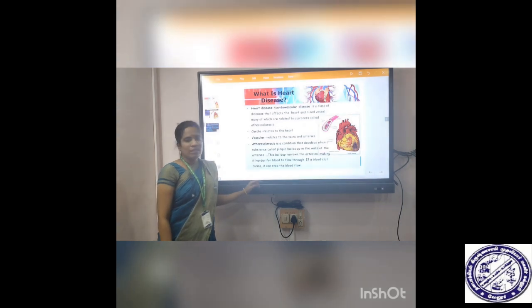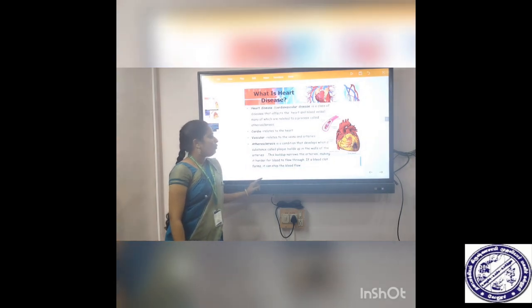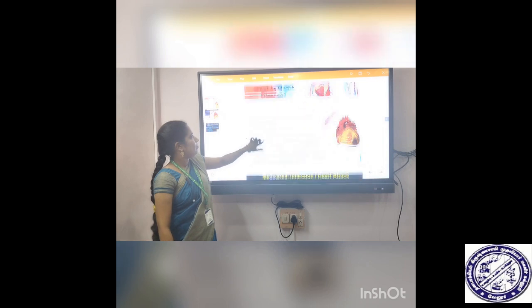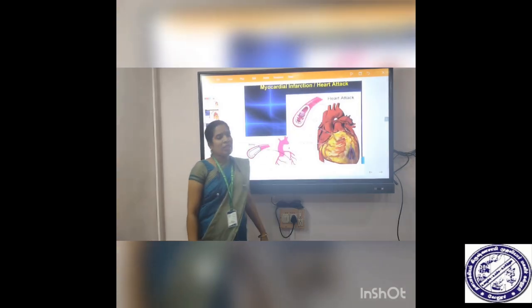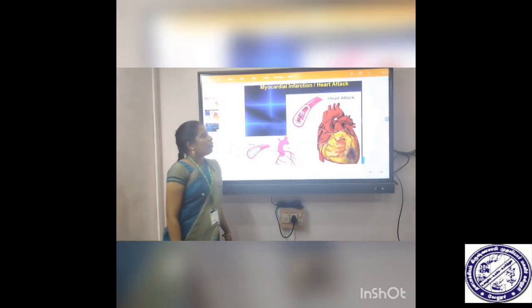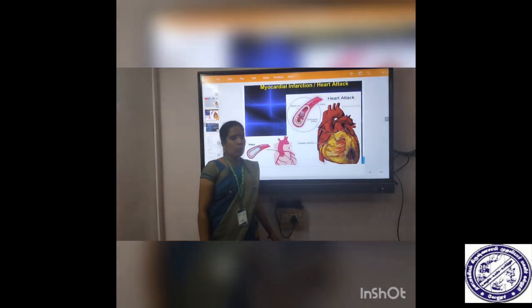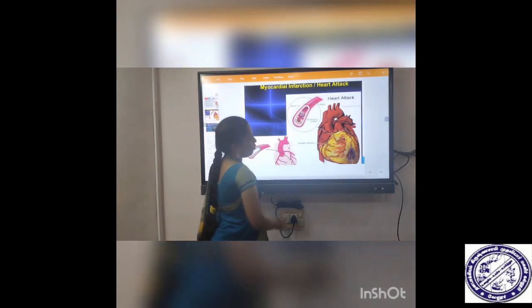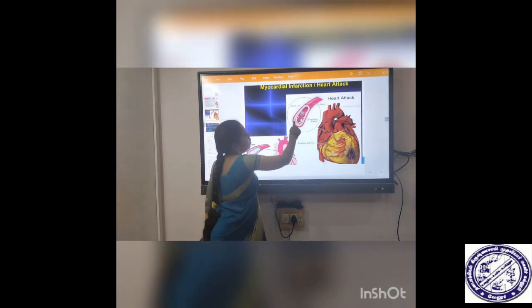Atherosclerosis. Athero means much. Deposition of cholesterol in arteries. Next, myocardial infarction. It is also called heart attack. It is one of the cardiovascular diseases. Myocardial infarction means interruption of blood supply to part of the heart. This is most commonly due to blockage of the coronary artery following the rupture of a vulnerable atherosclerotic plaque, which is an unstable collection of lipids and white blood cells in the wall of an artery.